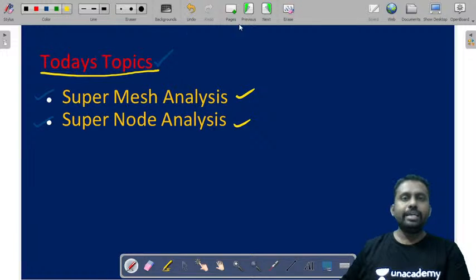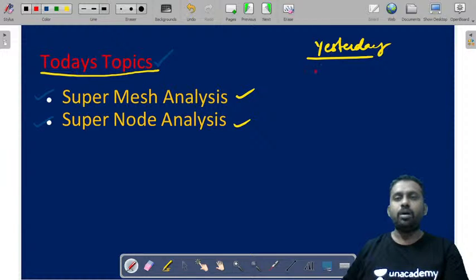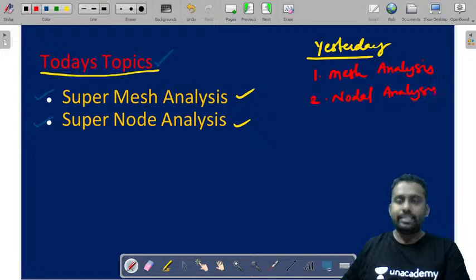Before that, in the previous session we discussed mesh analysis and nodal analysis. We discussed mesh analysis and nodal analysis yesterday, and we also took up some problems. Today we'll be discussing super mesh and super node analysis.